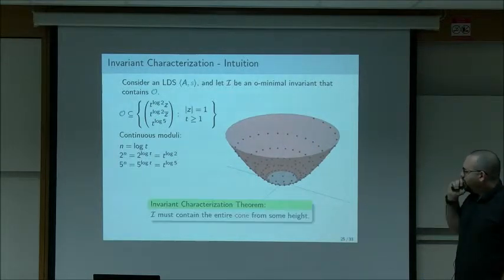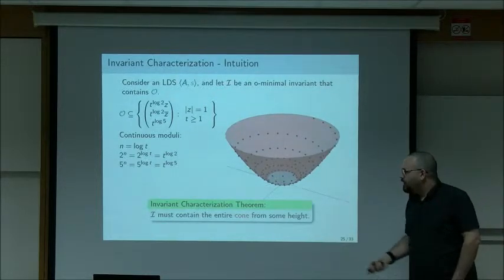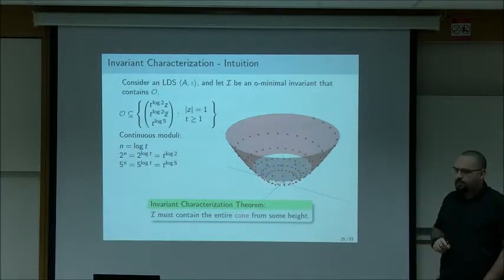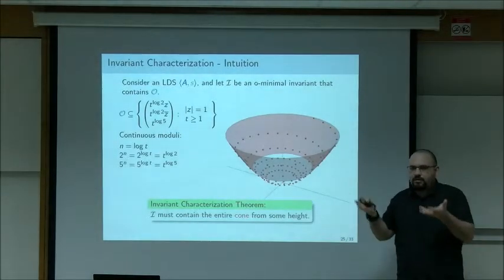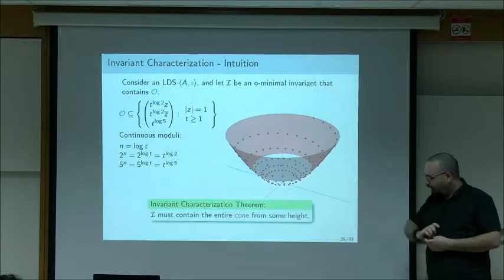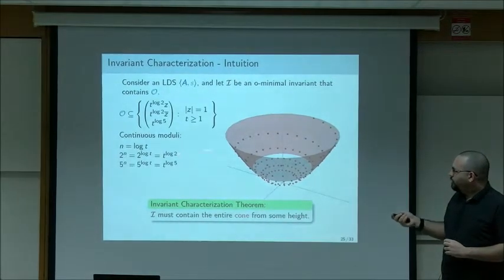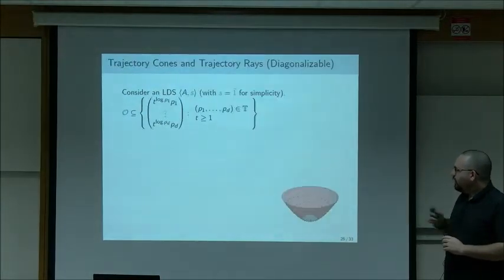And what we prove is that take any O-minimal invariant I, then it must contain this entire cone, almost, from some height. So you can chop the bottom part of the cone, but from some height, the invariant has to contain the entire cone. And this is the idea. And I'm going to give a brief sketch of this proof. And for that, I need to somehow formally define these cones, not only in 3 dimensions, but in higher dimensions.